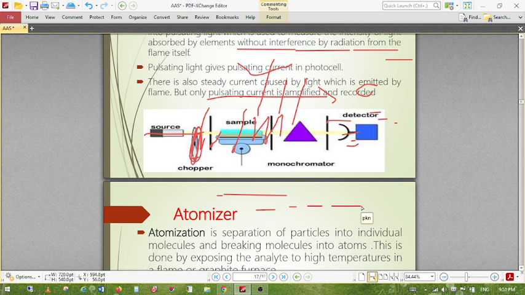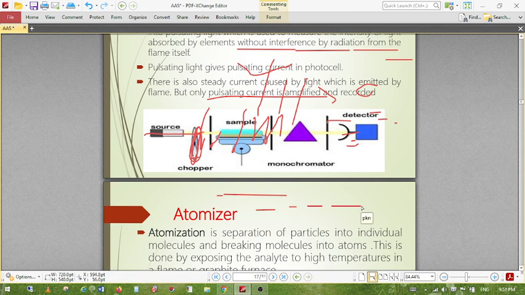The parts are, first, nebulization. What does the nebulization do? It converts the liquid sample into a fine state. That means the atomizer is the assembly unit, and the nebulizer is the one part which has the ability to sprinkle the water droplets. That work is done by the nebulization.